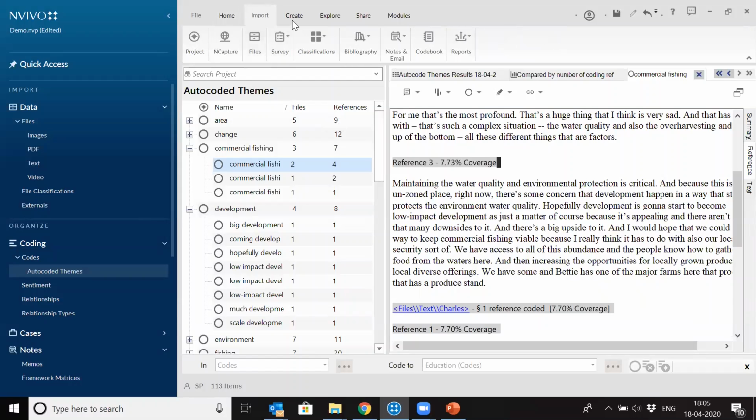Now I will go to some part which is basically about exploring your data, right? So this is something automatically done. Then I've also shown you manual coding. Now I will show you how to explore your data and how to better understand your data inside NVivo. Right?